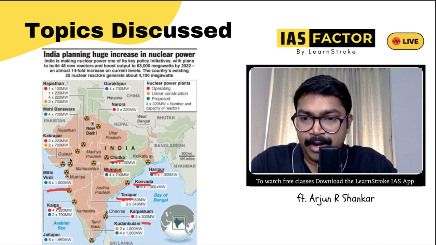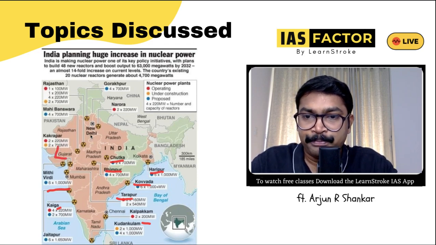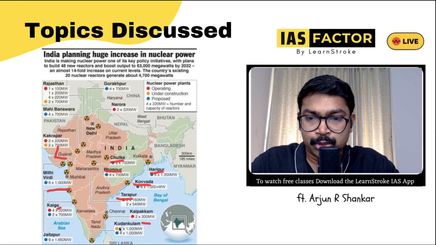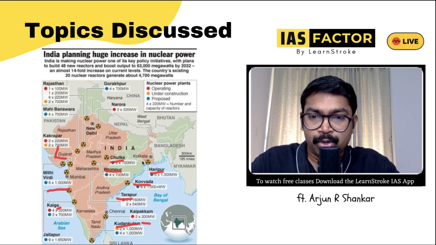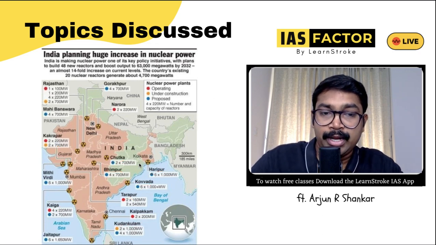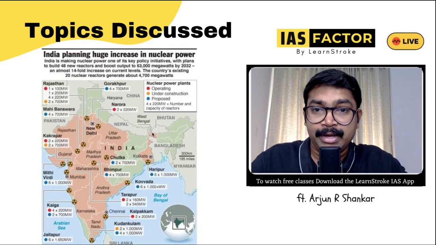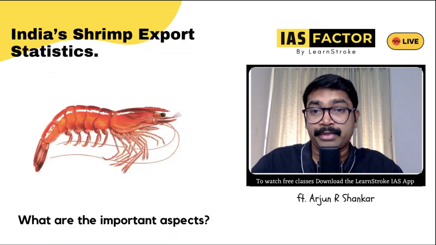And look at the Kakrapara, the Narora near New Delhi, Kudankulam, Kaiga. Look at the important nuclear power plants here. So please know about this in detail.